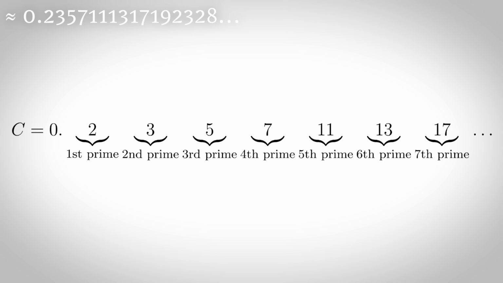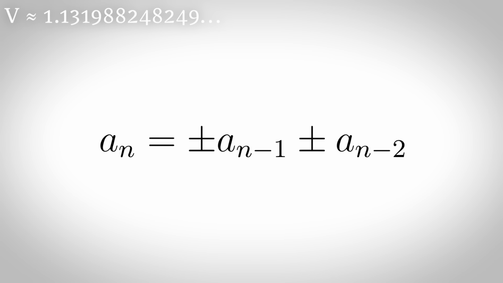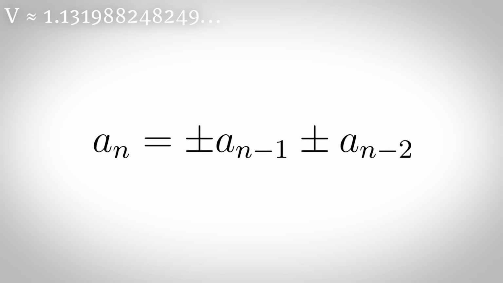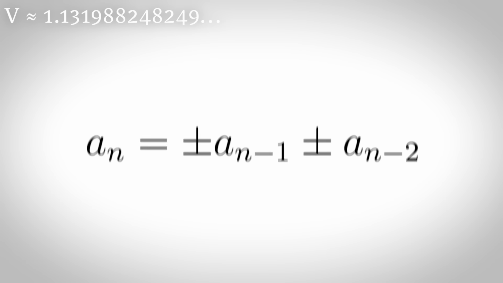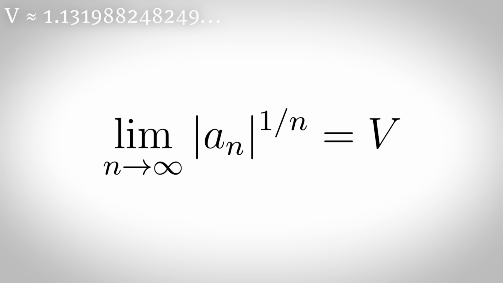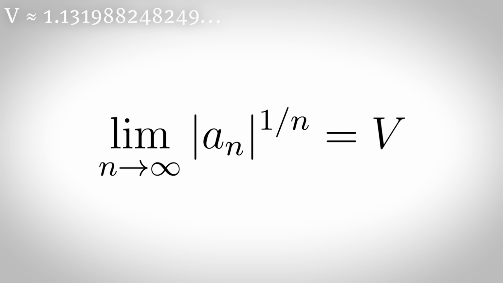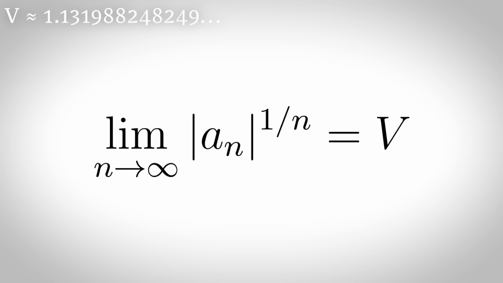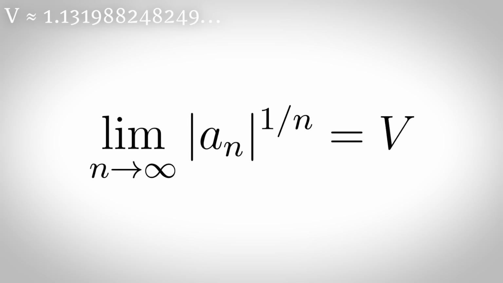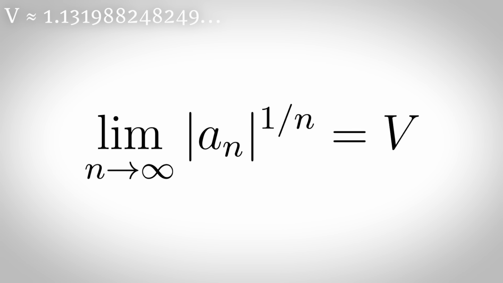The Viswanath constant. The random Fibonacci sequence is a variation of the classic Fibonacci sequence where each term is formed by randomly choosing the sign plus or minus. Viswanath proved that the absolute value of the terms in this sequence grows exponentially with probability 1, and the growth rate converges to the Viswanath constant.